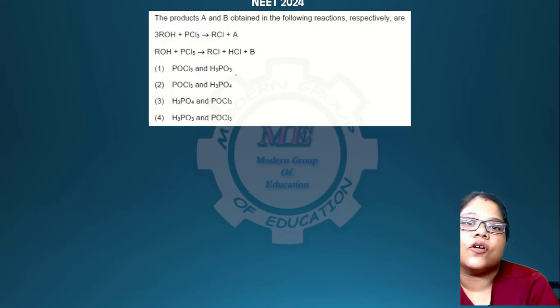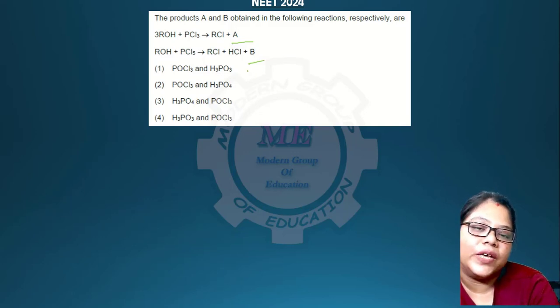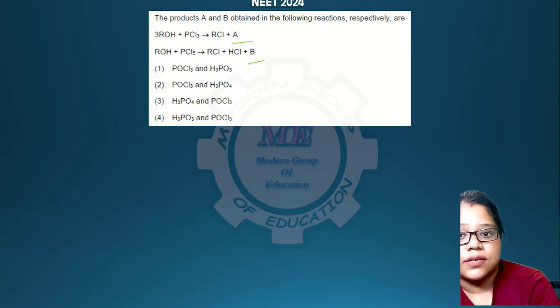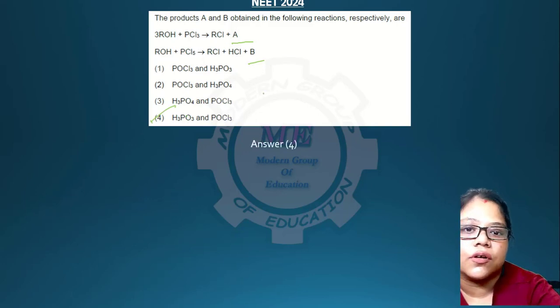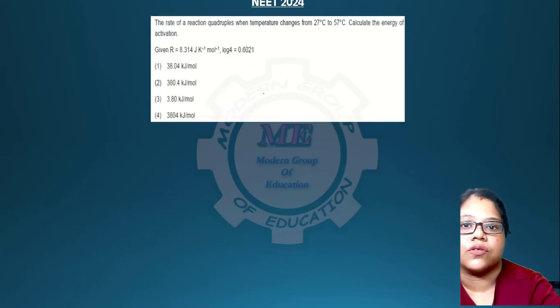So here I have taught this 100 times in my class that this question is going to come, and now they have targeted P block so much in the question paper that this question has come, and I've given this 100 times in my mock test. In our mock tests, totally 5 to 6 questions are common from there. So here the answer will be H3PO3 and POCl3. H3PO3 will be A and POCl3 will be B. Number 4 is your answer. And going to the next question.